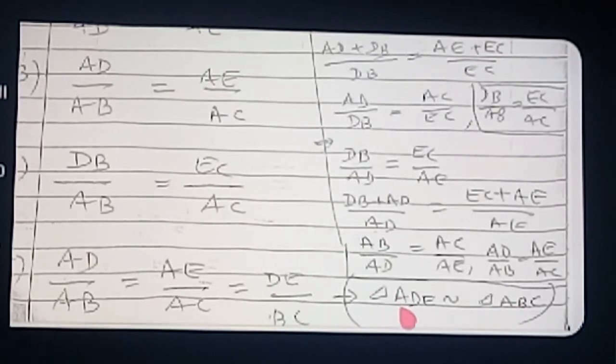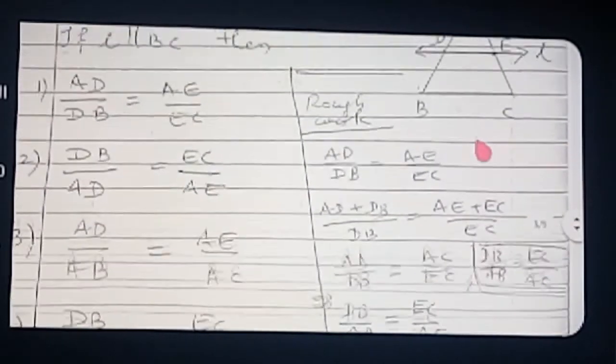Triangle ADE and triangle ABC are similar. If ADE and ABC are similar, all their corresponding sides are in the same proportion. That is: AD by AB is equal to AE by AC is equal to DE by BC. Okay. So how are these two triangles similar? That you also want to know.